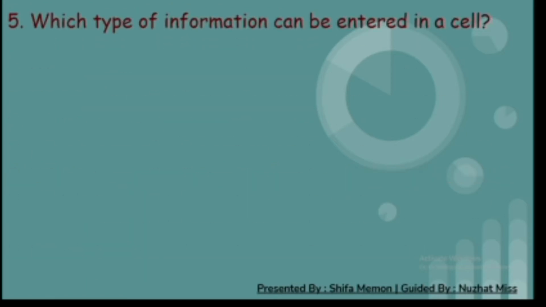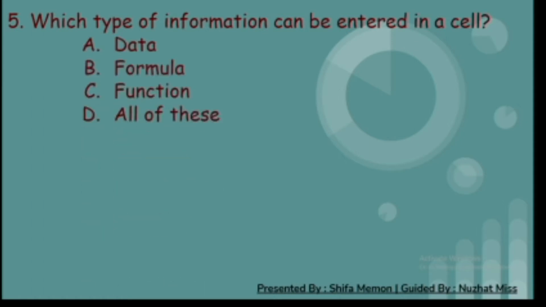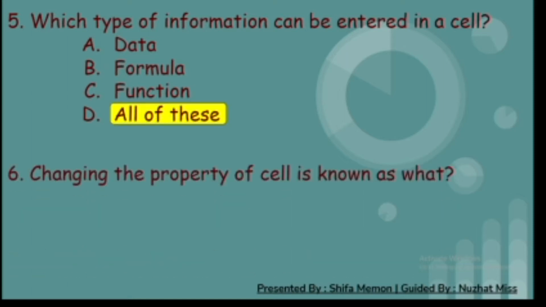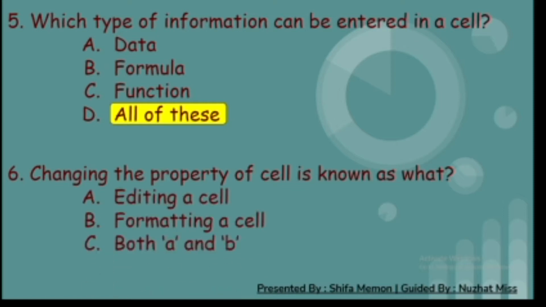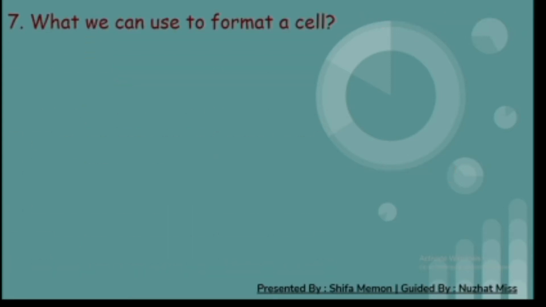Fifth, which type of information can be entered in a cell? A. Data, B. Formula, C. Function, and D. All of these. And the correct answer is D, all of these. Sixth, changing the property of a cell is known as what? A. Editing a cell, B. Formatting a cell, C. Both A and B, and D. None of these. And the correct answer is B, formatting a cell.